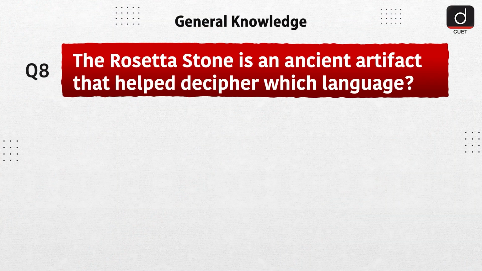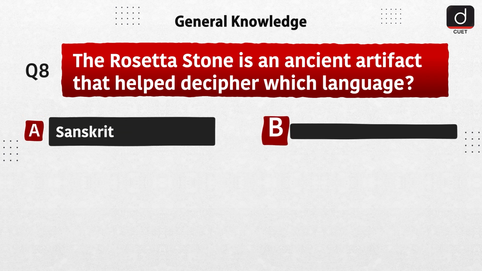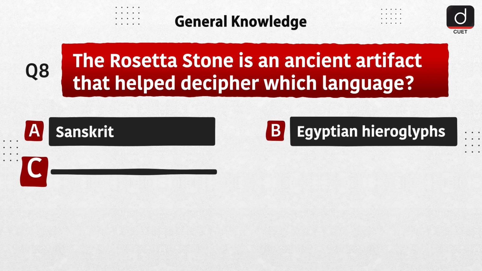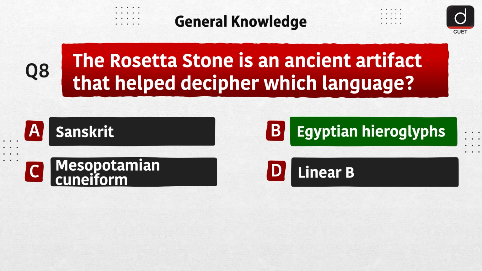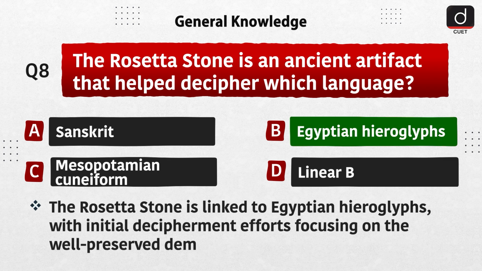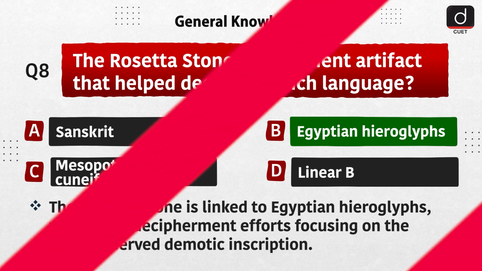Next, the Rosetta Stone is an ancient artifact that helped decipher which language? Option A, Sanskrit. Option B, Egyptian hieroglyphs. Option C, Mesopotamian cuneiform. Option D, Linear B. The correct answer is option B, Egyptian hieroglyphs. The Rosetta Stone is linked to Egyptian hieroglyphs, with initial decipherment efforts focusing on the well-preserved demotic inscription.